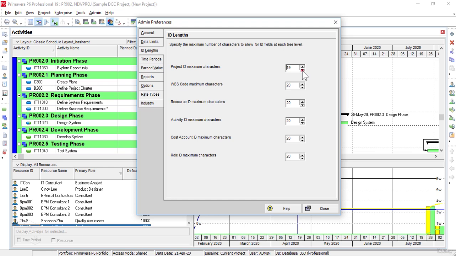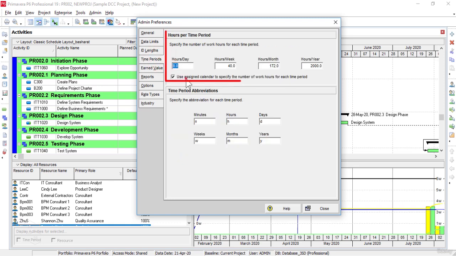In the time periods tab, hours per time period values are used to convert from one time period unit to another. For example, from days to hours, such as a 40 hours activity would be calculated as 5 days with the settings shown in the window. Please remember that we can assign a calendar to specify the number of working hours for each time period, which helps the users to edit the hours per time period in each calendar as needed.